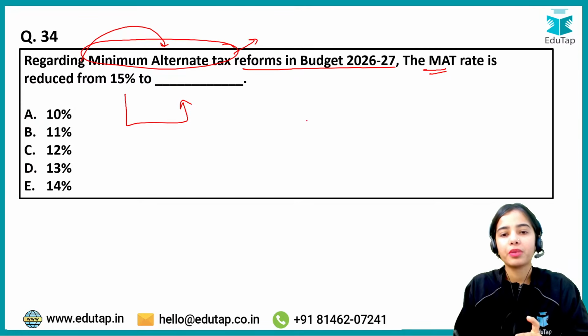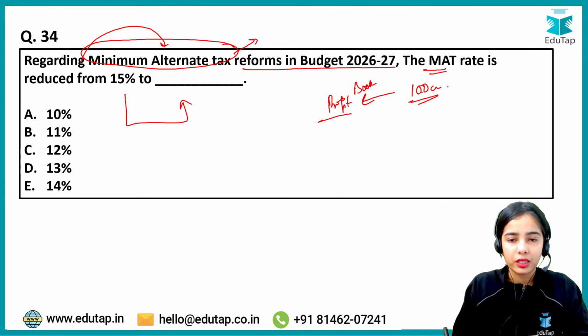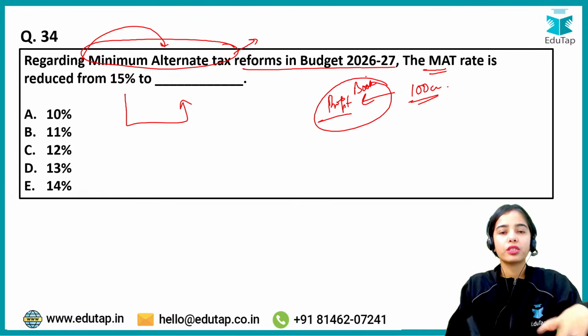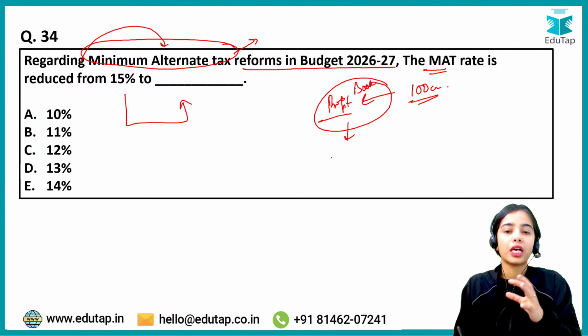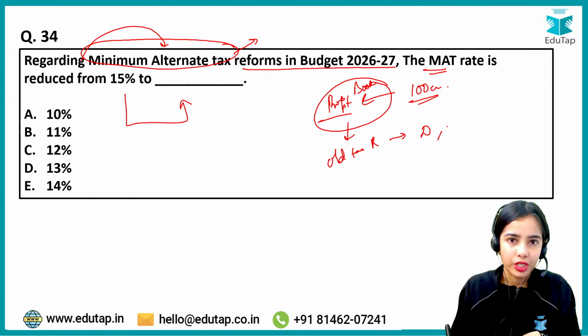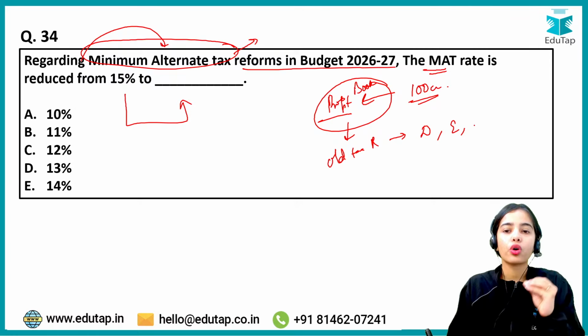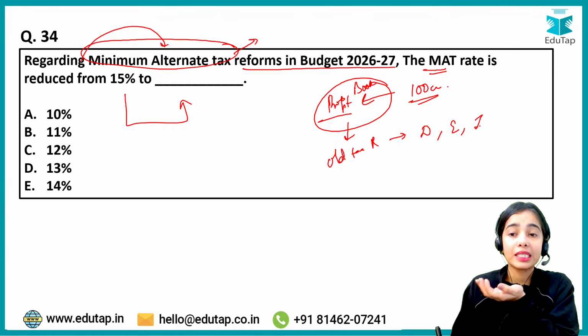So basically what happens is, let's say the profit is booked at 100 crores, the total high profit that the company has got. But under the old tax regime, the company is showing various deductions, various exemptions, various kinds of incentives, like the investment incentive.